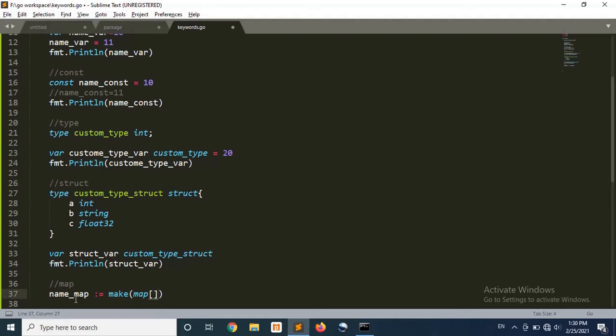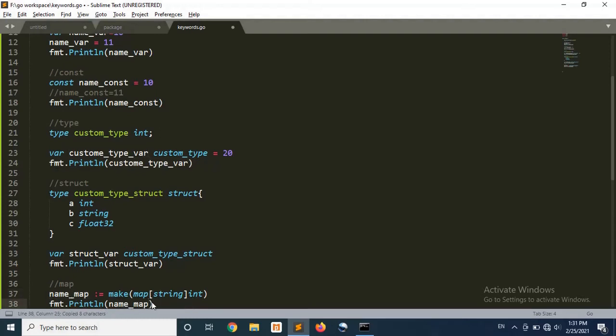a map, but this doesn't specify the data type of keys and the data type of values. So in these square brackets we'll specify the data type of keys. Suppose I am saying the data type of keys is string, and here I will specify the data type of values. Suppose the type of the values is integer. As of now we don't have any value in the map.